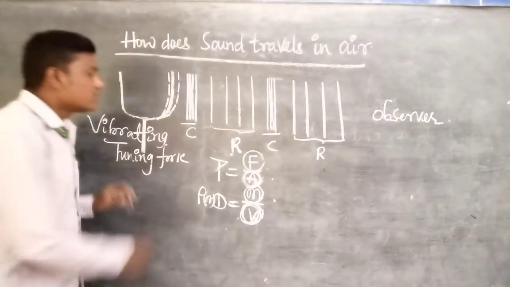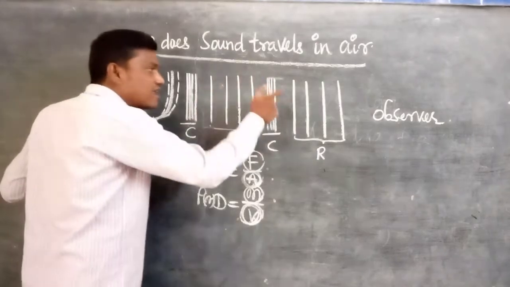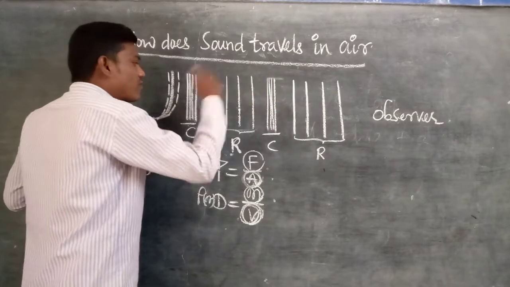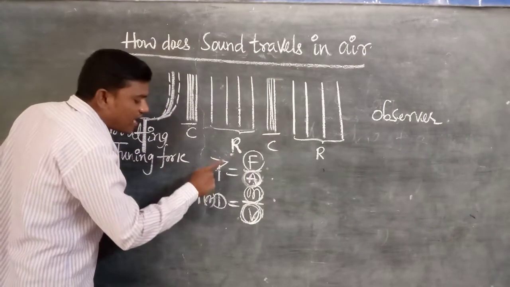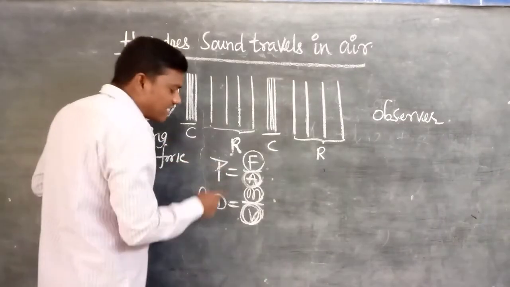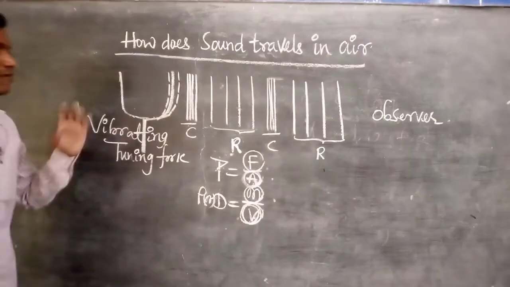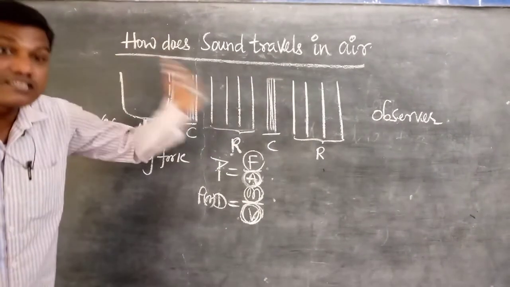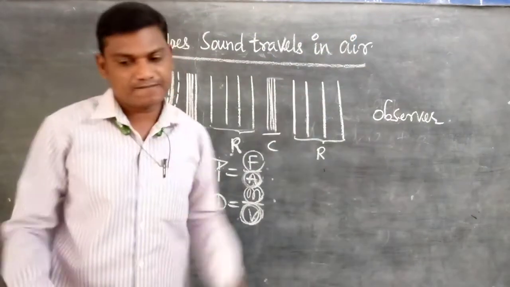Next one. The particles in the medium only transfer the energy from one place to another place, but the particles are not moved from one place to another place. Next point. Pressure and density are more at the compressions and pressure and density are less at the rarefaction during the transfer of sound energy from one place to another place. Like this, sound energy is transferred or travels from one place to another place through the air.